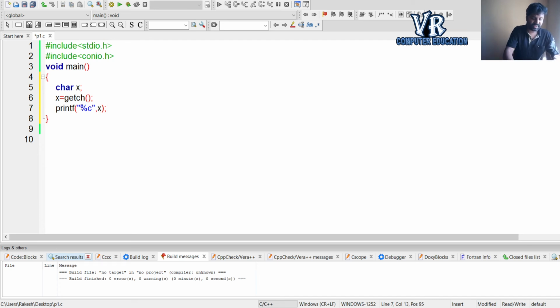Or else you can write like this: \n some \t entered character is, meaning whatever character you entered will be displayed. Let us execute and check the output.